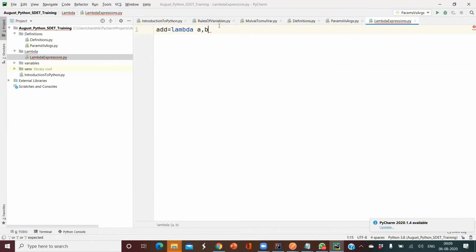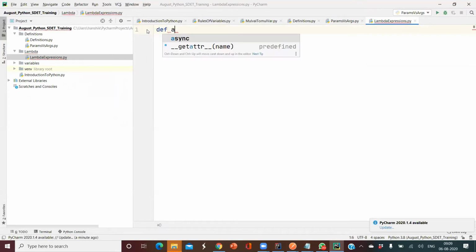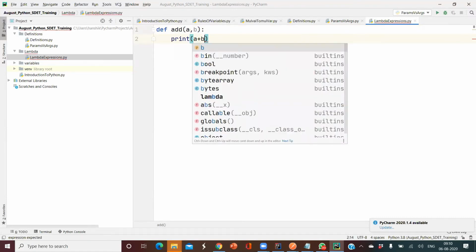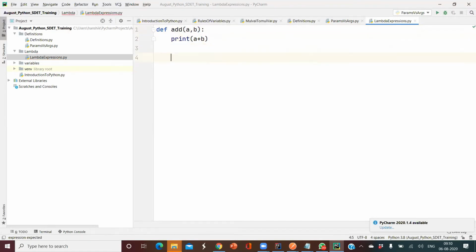But before that, let me write a small definition, then we'll convert it into a lambda. I want to add two numbers. So: def add(a, b), then print(a + b). This is the way I used to write my method. Now I'll pass my parameters 10 comma 20, and if I execute this, I'll get the output here.